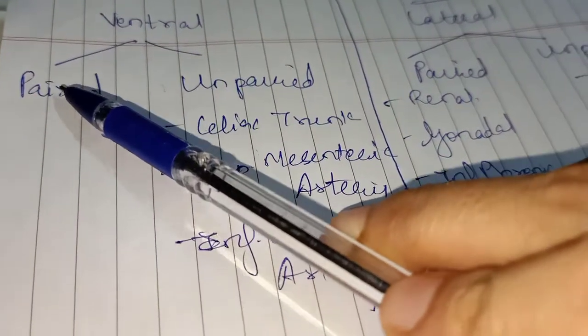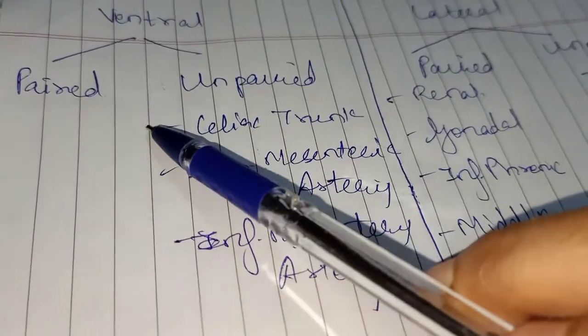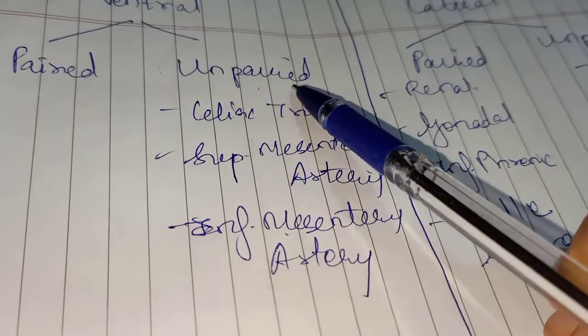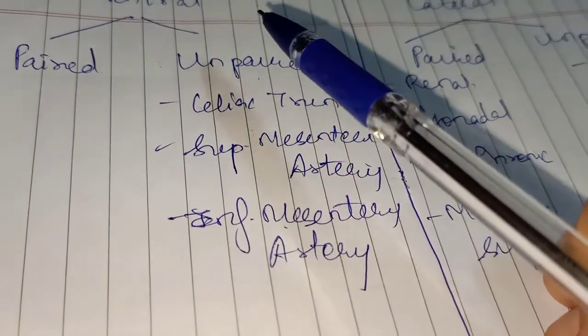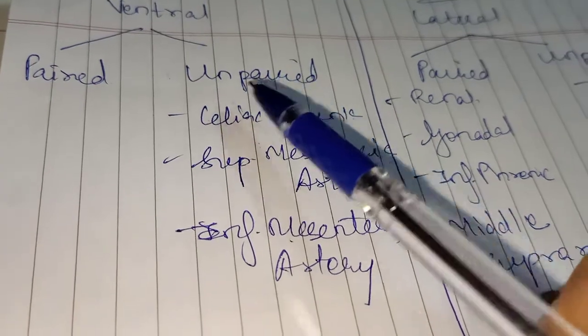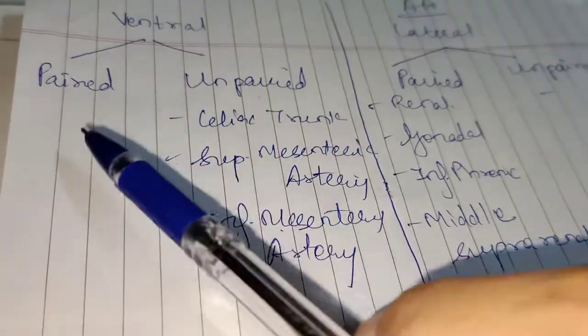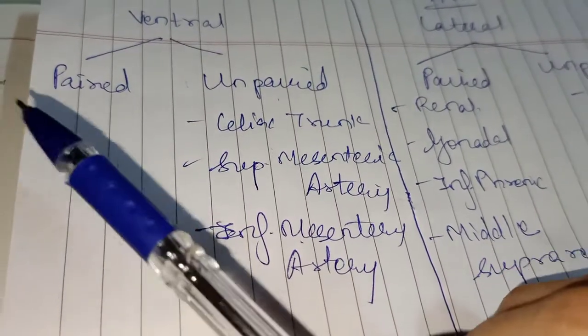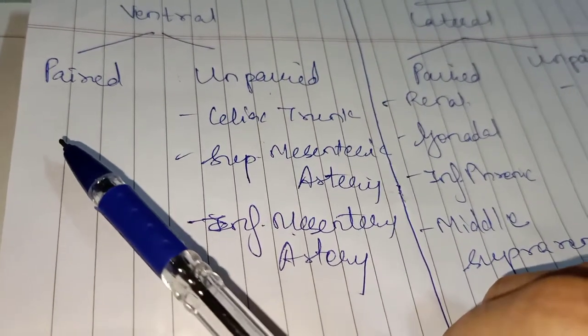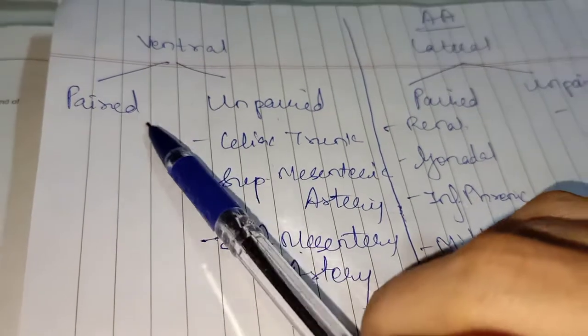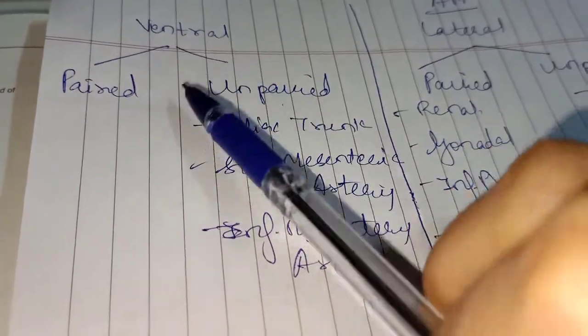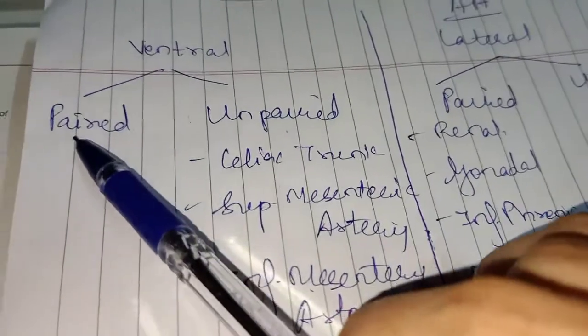Now it's a simple meaning. Paired means it is present on both the sides, right and left. And unpaired means only one set of that artery. No right or left, or no superior, no inferior. Okay. So this is ventral, that is arising from the anterior aspect.